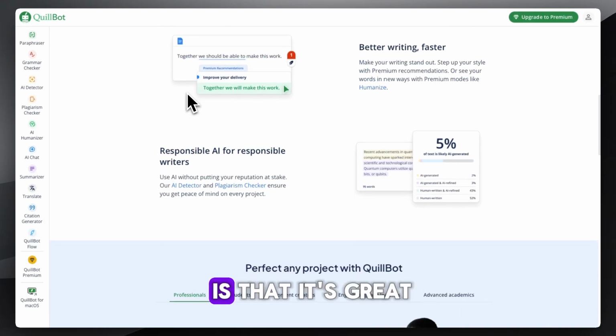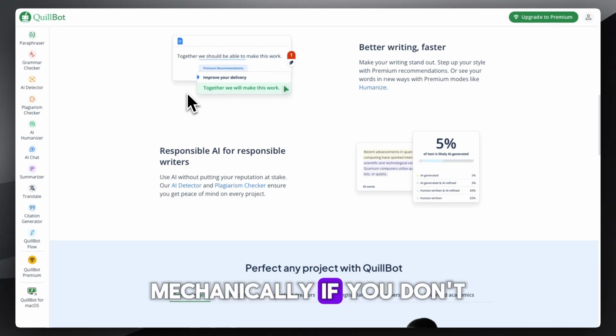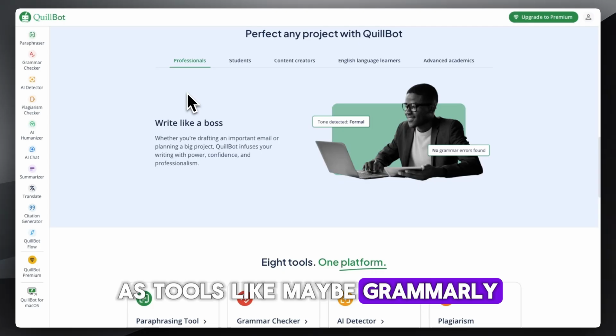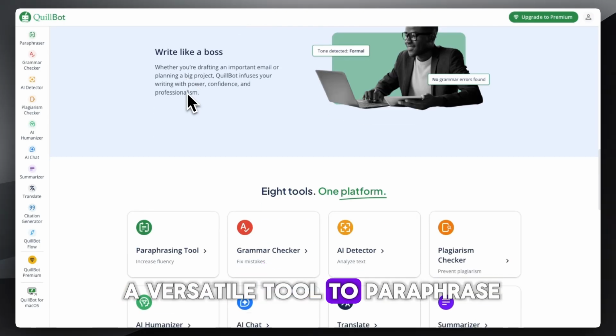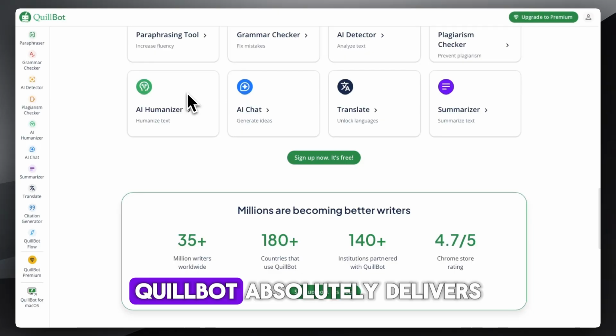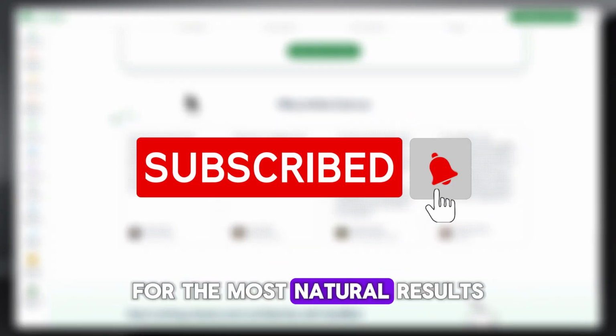The main trade-off is that it's great for rephrasing and academic use, but it sometimes rewrites mechanically if you don't tweak it. And it's not as strong for real-time editing as tools like maybe Grammarly. So if you need a versatile tool to paraphrase, summarize, and handle citations all in one place, QuillBot absolutely delivers. Just be ready to fine-tune its output for the most natural results.